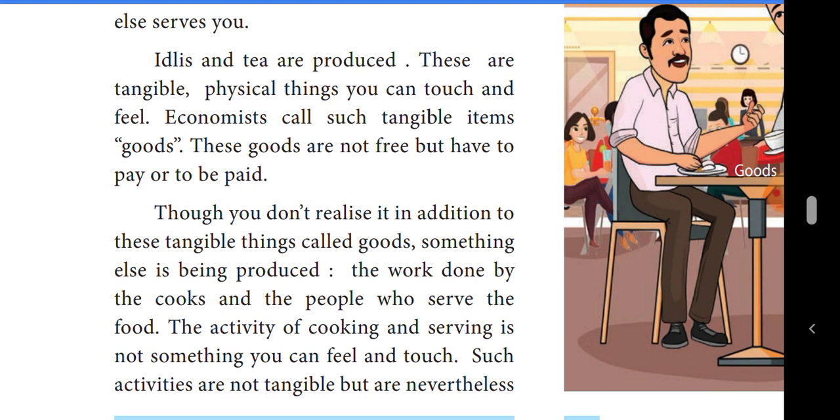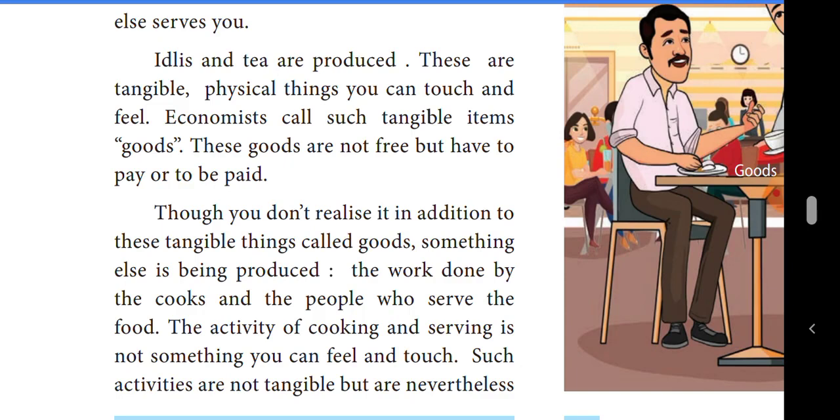That means the activity of cooking is not among the tangible items. That means you cannot feel and touch it. That is services. The goods items they produce, that is goods. Such activities, that means cooking and serving, are not tangible items.